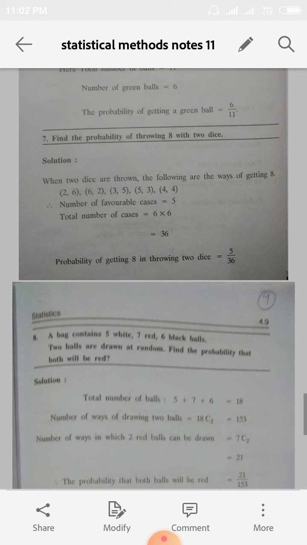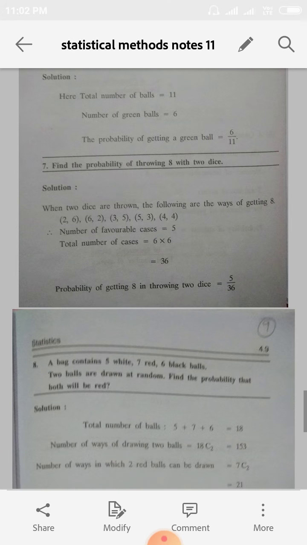Right. Seventh sum. What is the probability of throwing an 8 with 2 dice? When 1 die is thrown, the sample space is 6. But in this problem, 2 dice are thrown, which means the sample space is 36. In our lower classes, I think in 9th or 10th, we all learned probability. So in this case, there is a sample space of 2 dice.